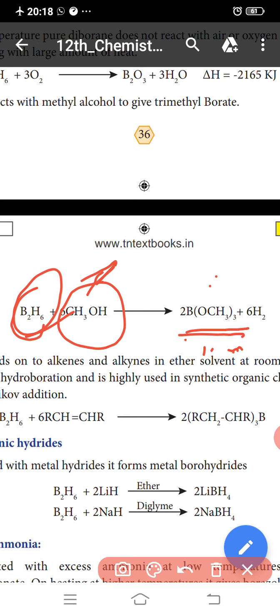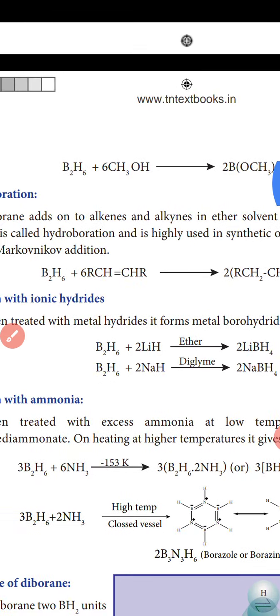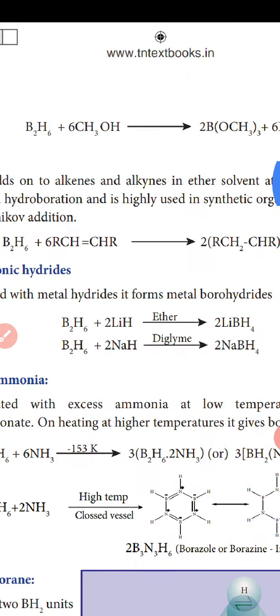The next one, hydroboration. The next one we discuss. See this, hydroboration reactions.